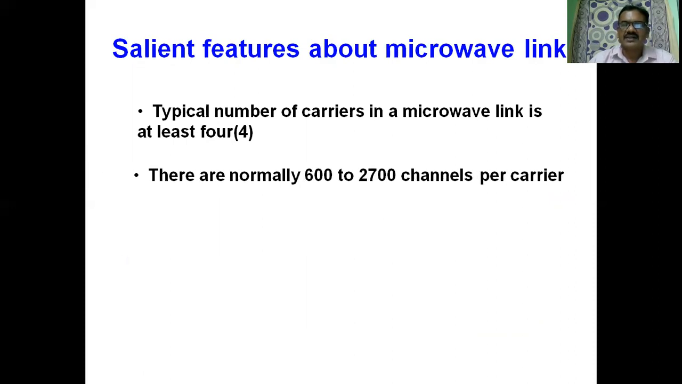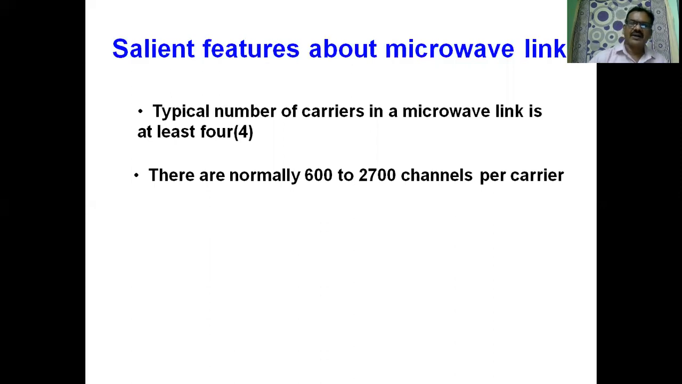There are normally 600 to 2700 channels per one carrier. We have at least 4 carriers. Each carrier carrying 600 to 2700 channels per carrier depending upon the bandwidth provided for each carrier. Therefore, we have maximum number of channels. Simultaneous transmission can be done from one station to other station.